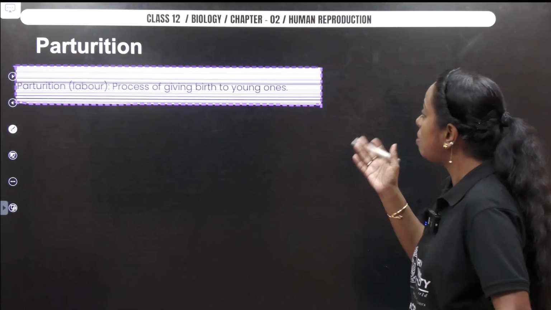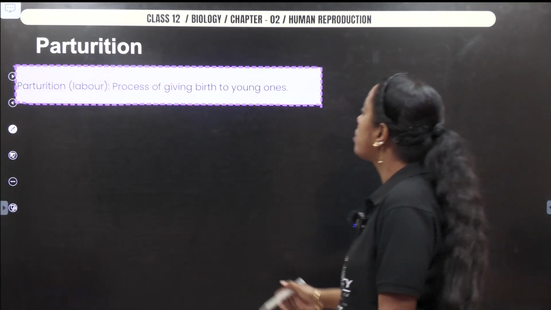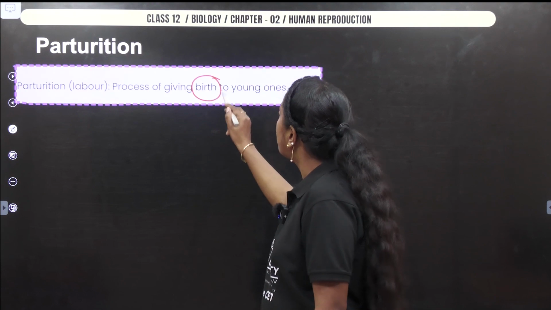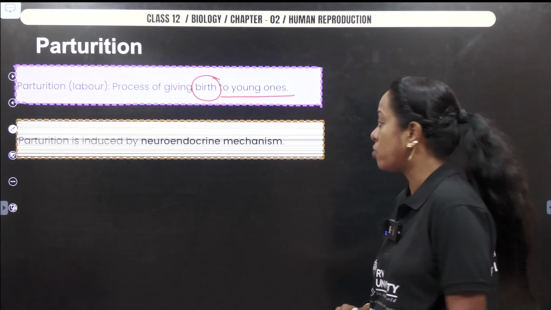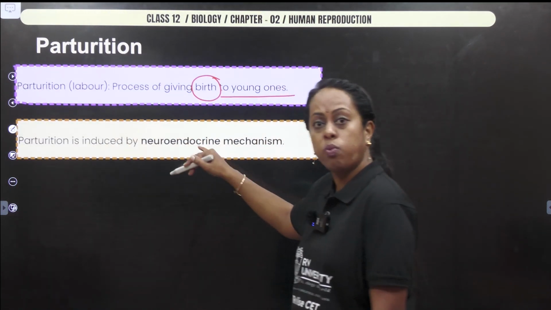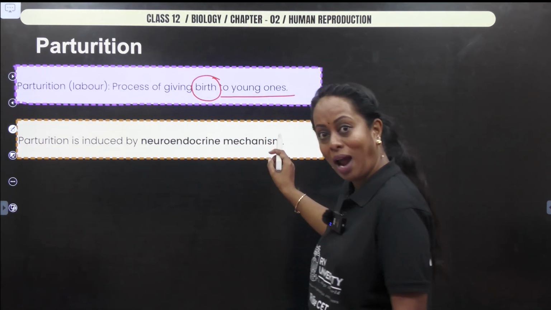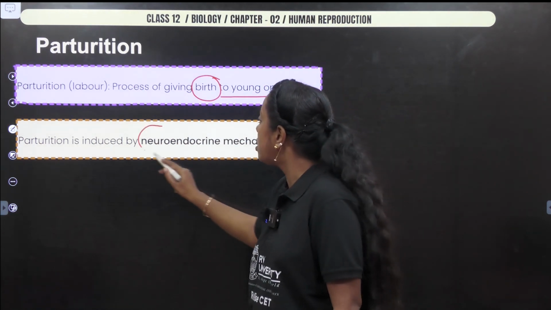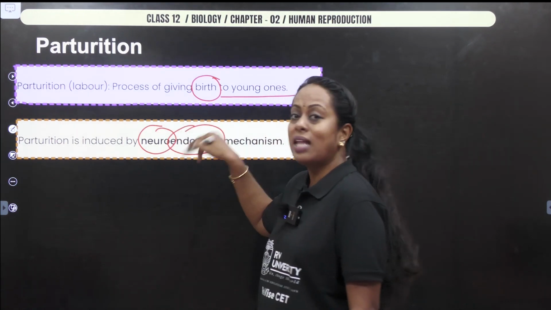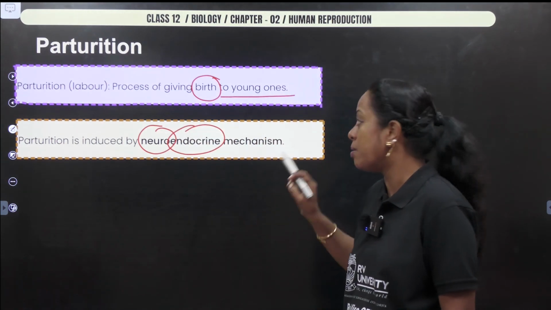Now, forward with that, parturition. What is parturition? The process of giving birth to young ones is called parturition. How is it induced? It is a neuroendocrine mechanism. So the nervous system and the endocrine hormones play an important role.